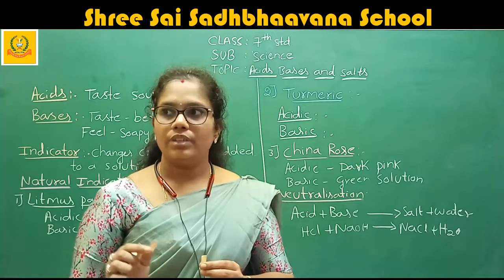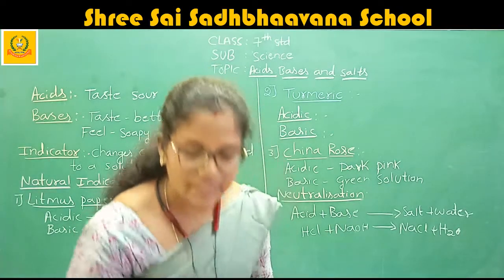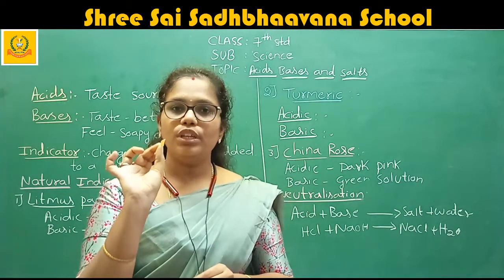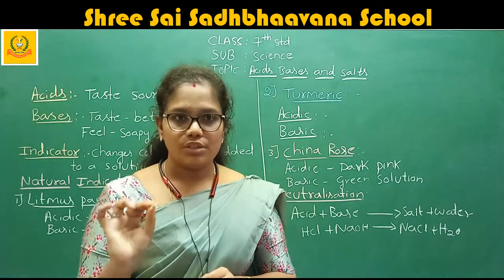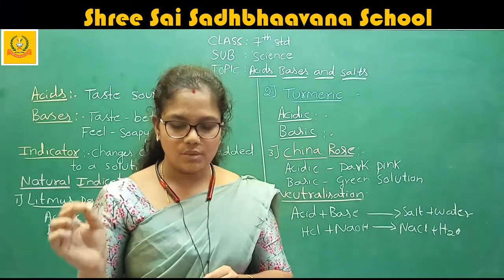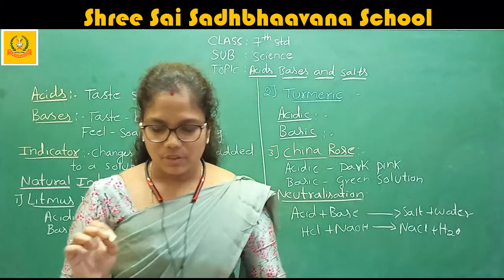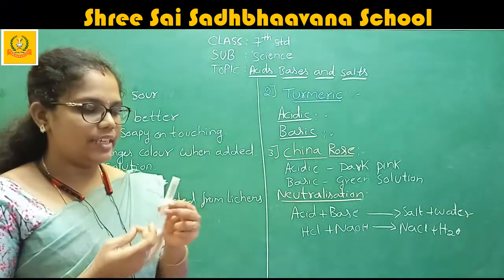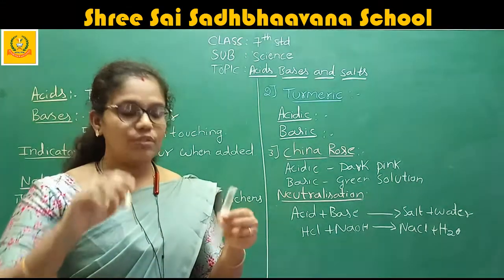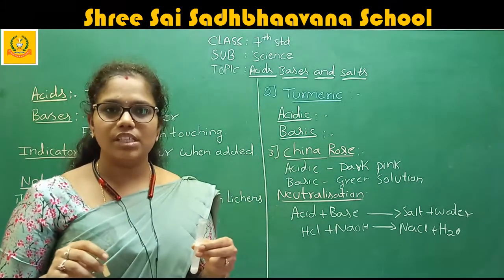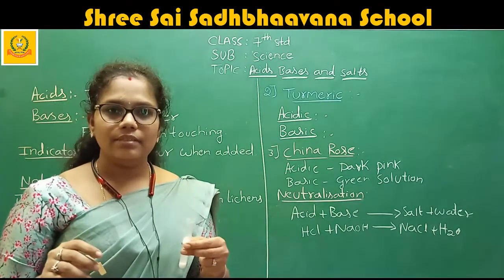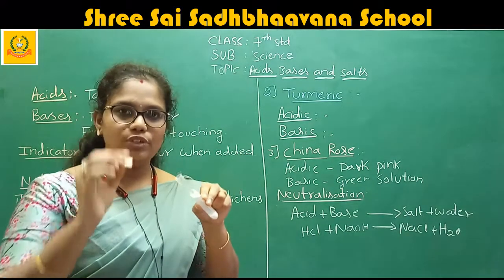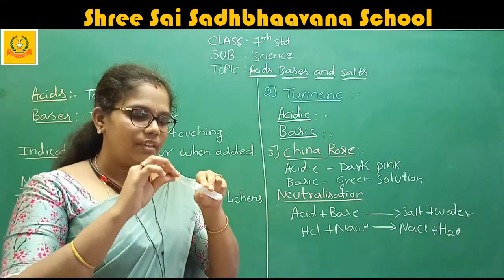Understood? Okay, now I am conducting the same experiment. By taking this pH paper, now I am going to dip this pH paper in the washing soda, or baking soda, anything you can take. Okay, I'm taking the baking soda. What you use in your home for cooking bondas, bhajis, and for making cake, right? We are going to use this one. I'm just taking the baking powder, and now I am going to dip this same pH paper.